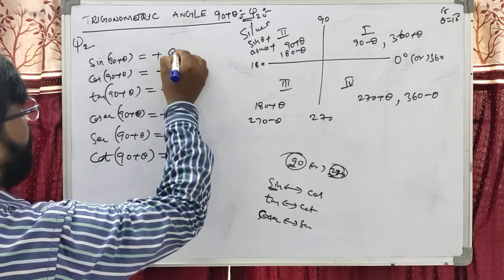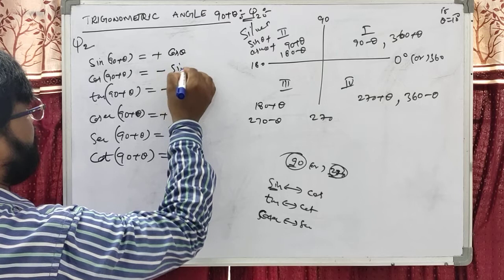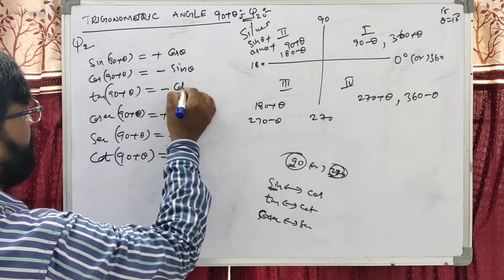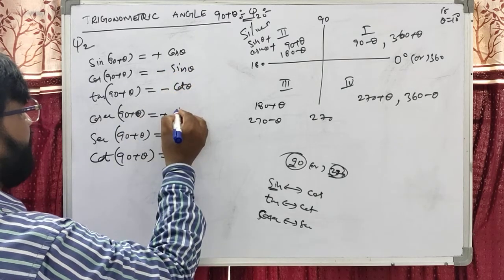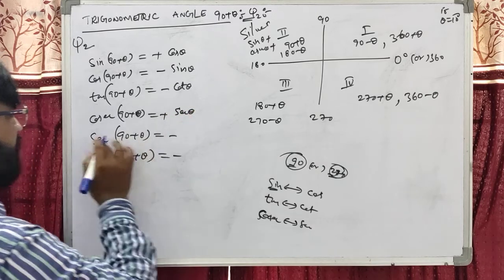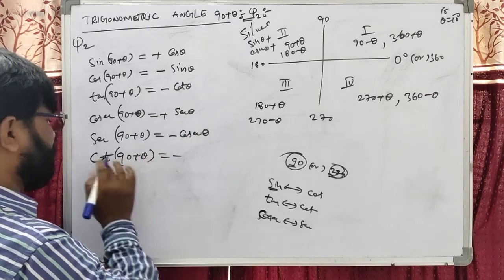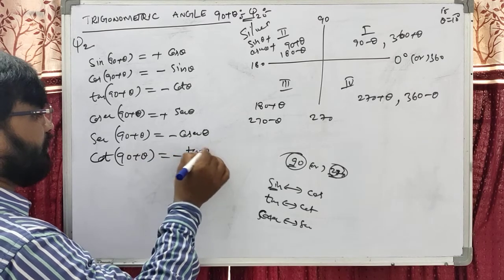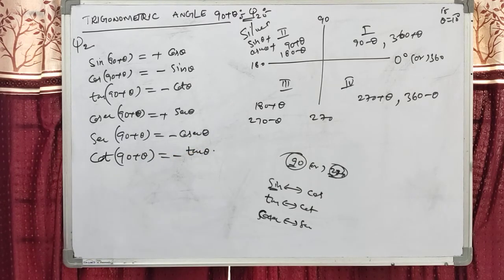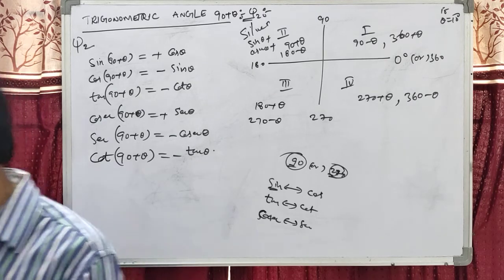After that, sine will become cos, tan will become cot. Cosecant becomes secant theta. Secant will become cosecant theta. Cot becomes tan theta. So this is our observation for 90 plus theta.